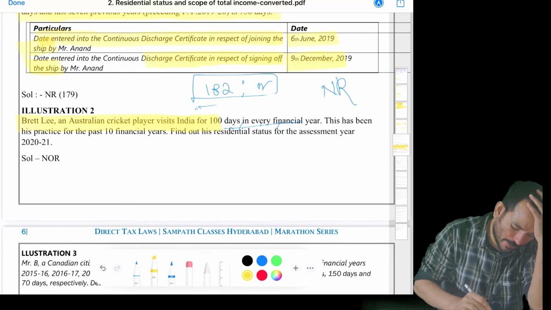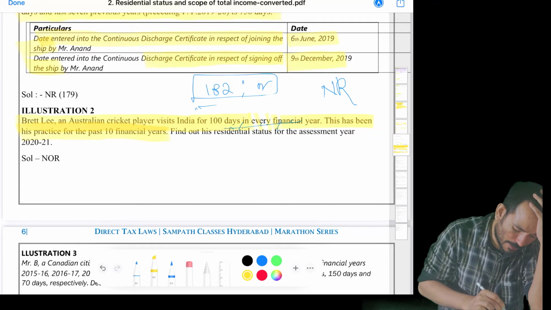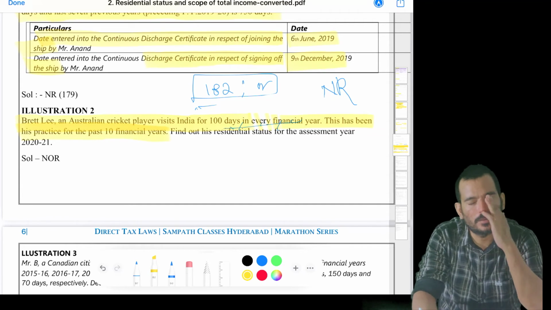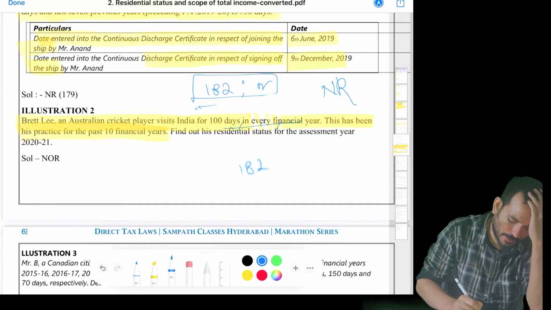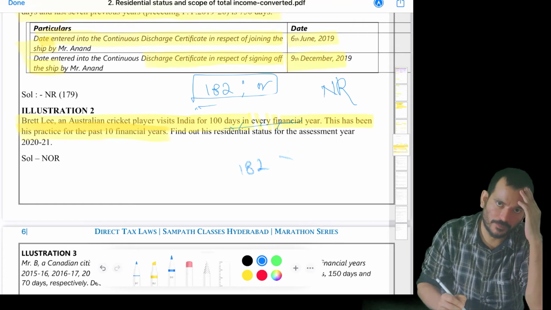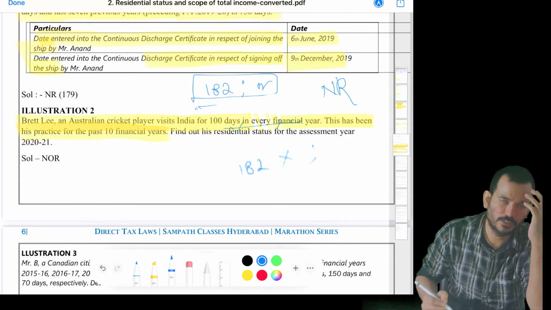Bradley, an Australian cricketer, visits India for 100 days in every financial year. This has been his practice for the last 10 years. So he's coming into India for 100 days every year. What is our condition? He has to be in India for 182 days. Is he in India for 182 days in the last year? No, this condition has failed.